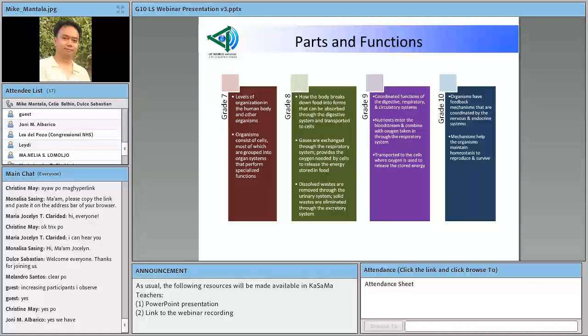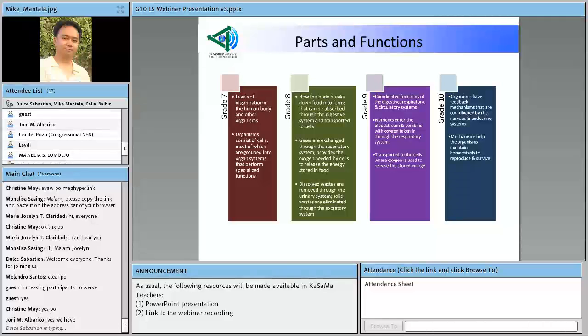And towards the last part of the life science module, there's also a discussion on levels of organization beyond the level of the organism, which includes, of course, levels of organization like the community, ecosystems, and the like. Okay?